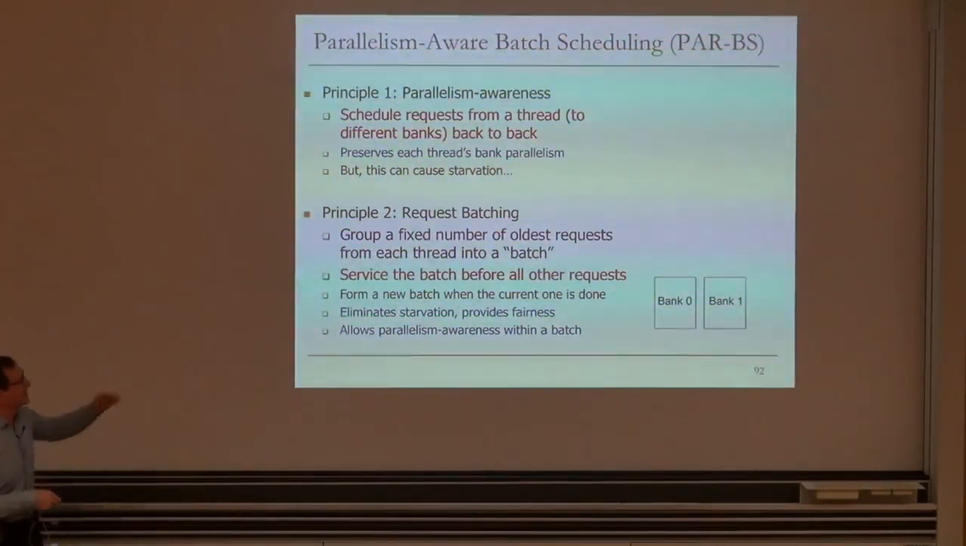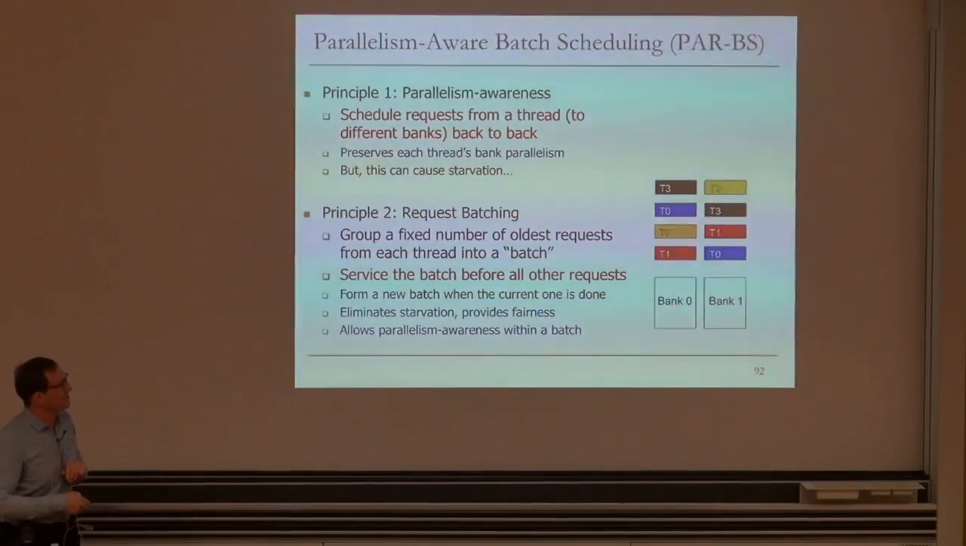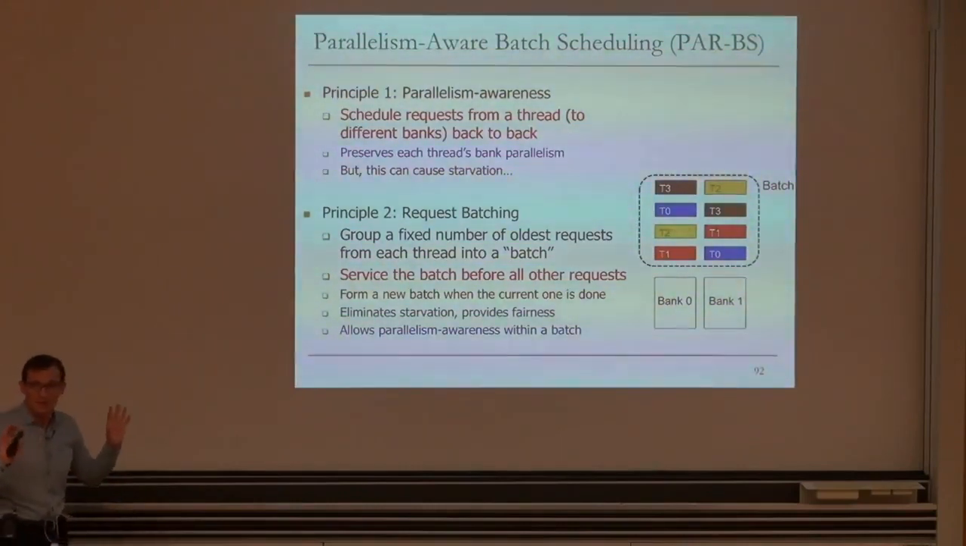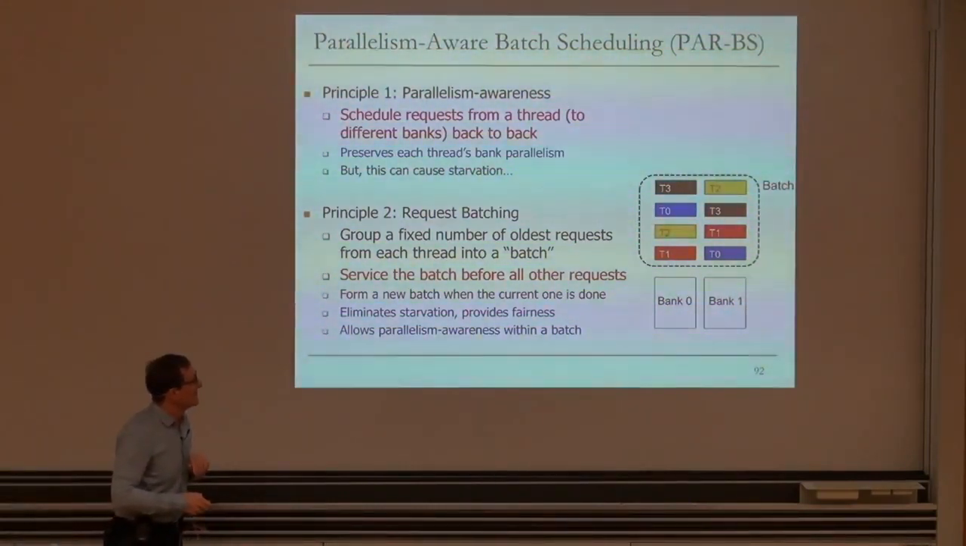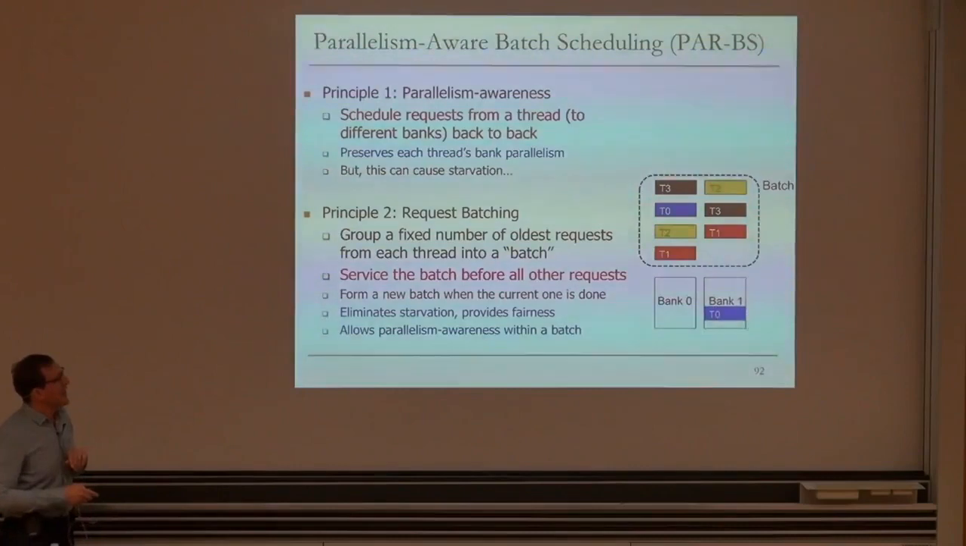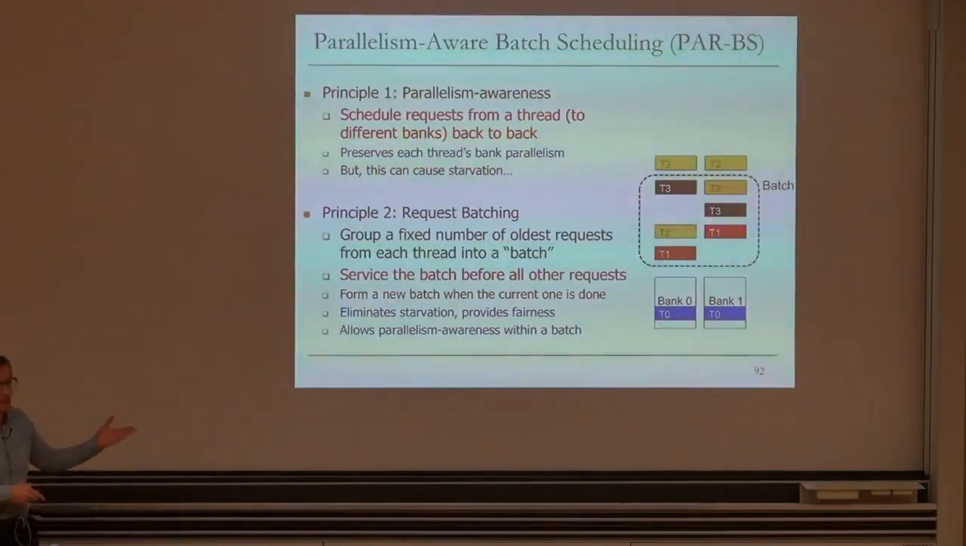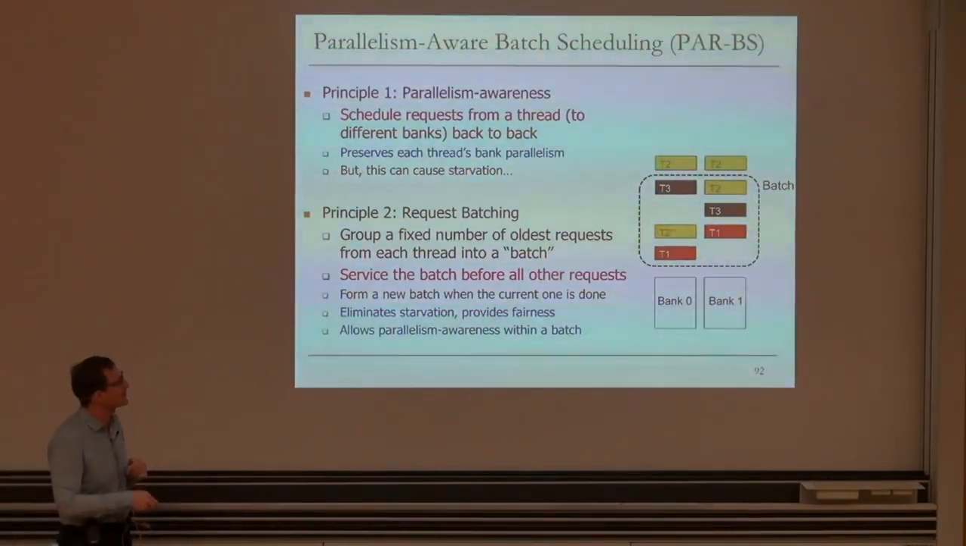So let's take a look at both of these principles. So basically, threads generate requests. In this case, 4 threads. Each has 2 requests to 2 different banks. We form a batch. At some point, we declare the batch. We're going to talk about that. And within the batch, we basically follow the parallelism awareness principle. We take thread 0's requests first, schedule them, so parallelism is preserved. Thread 2 keeps generating requests. As you can see, we don't include them in the batch, because if we include them in the batch, we may be starving others.